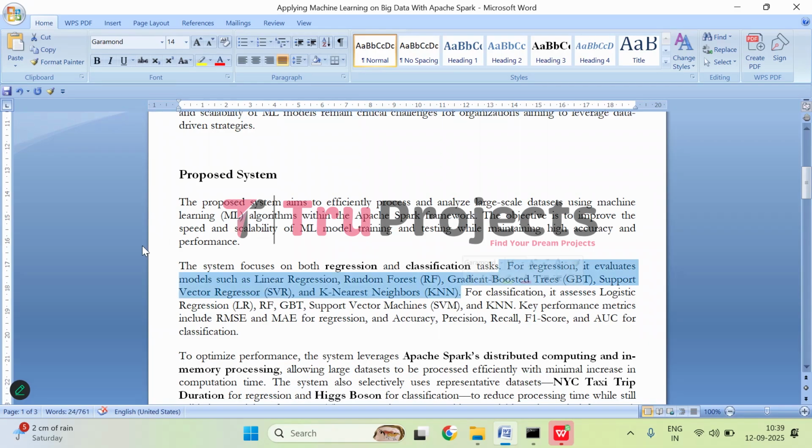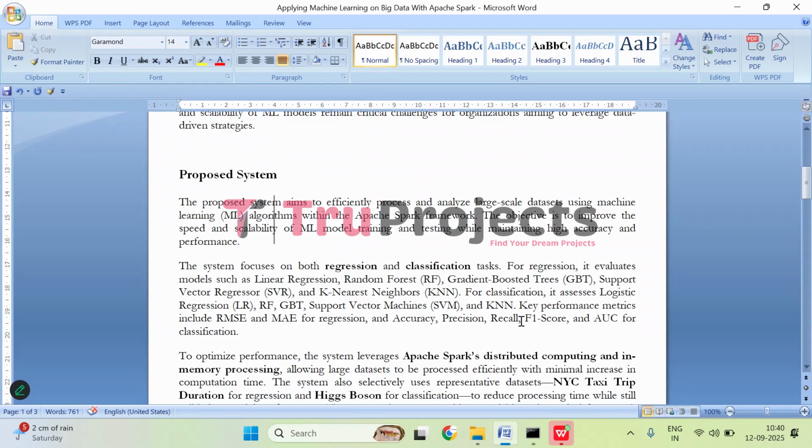Coming to regression, regression is nothing but predicting continuous variables. It uses models like linear regression, random forest, gradient boosting, support vector machine, and k nearest neighbor. And classification tasks are nothing but predicting categories or labels. So it evaluates models such as logistic regression, random forest, GBT, support vector machine, and also KNN. So for classification, these are the models used.